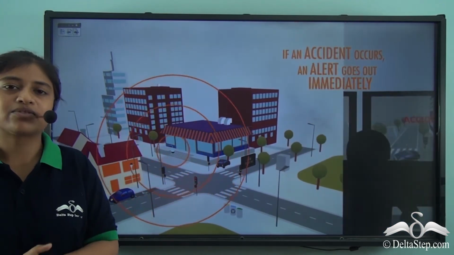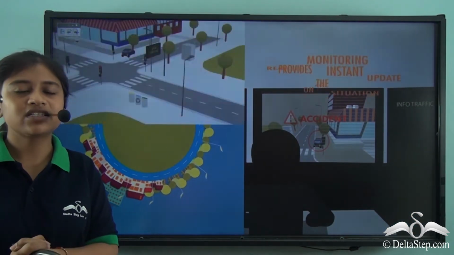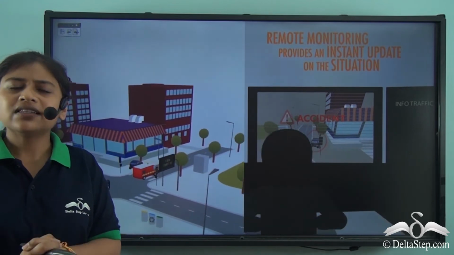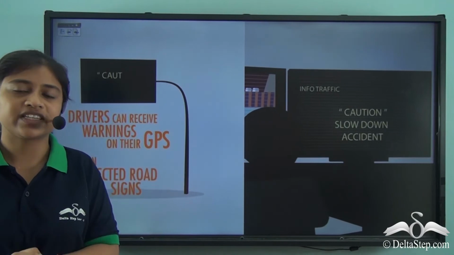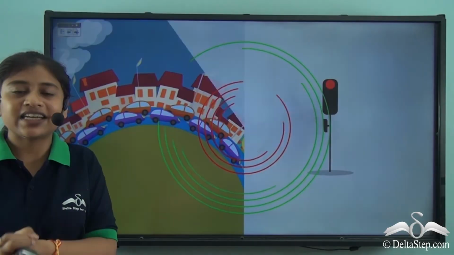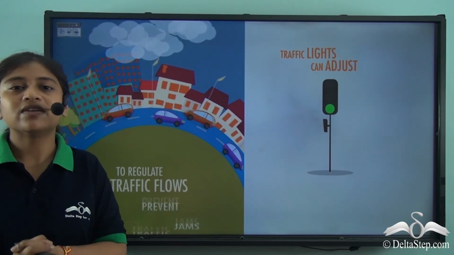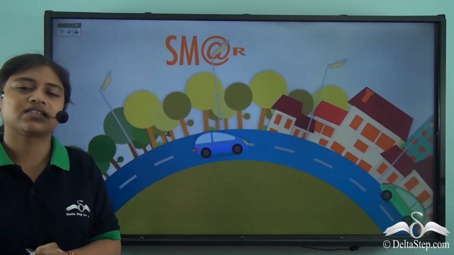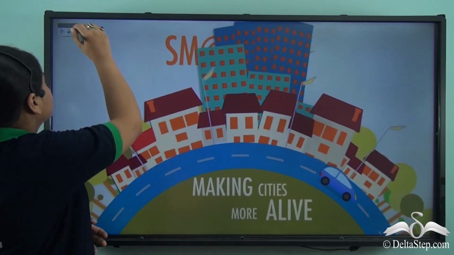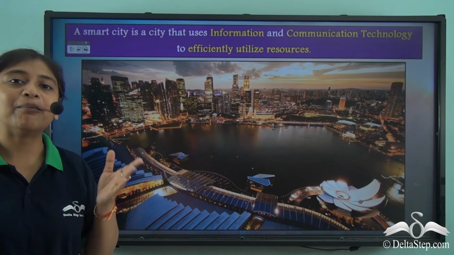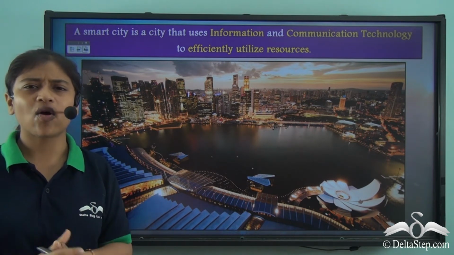The traffic jams could also be regulated by the traffic lights, which can adjust automatically. And also, accidents at certain places can send immediate notification to the nearby stations that can come for help and accidents could be done away with. So a smart city is what can help us move towards a sustainable urbanization. So that is how amazing a smart city could be, and it exists across the world.